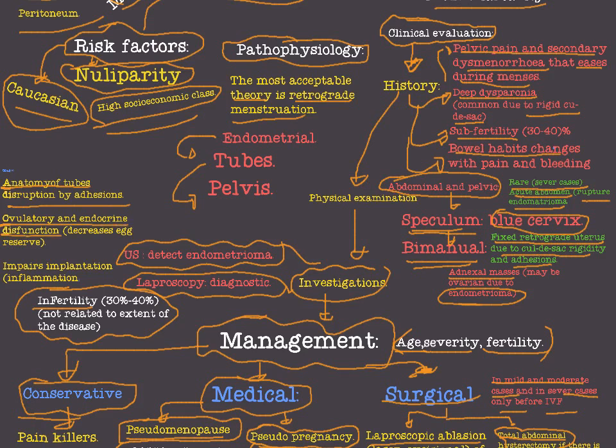Ovulatory and endocrine dysfunction in endometriosis will decrease egg reserve and eventually will lead to infertility and impaired implantation. Inflammation happens in endometriosis due to bleeding. Okay, and this inflammation will lead in some cases to impaired implantation and to infertility eventually.